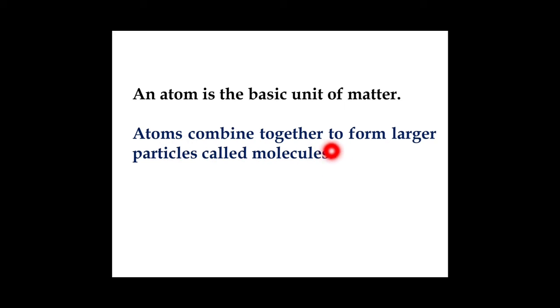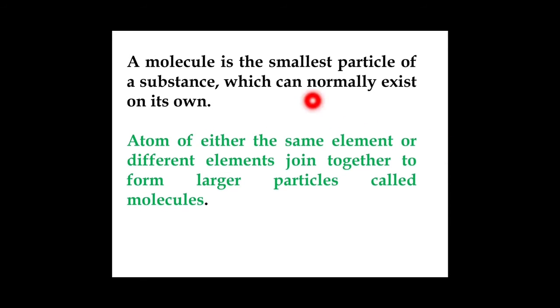Atoms combine together to form larger particles called molecules. A molecule is the smallest particle of a substance which can normally exist on its own.